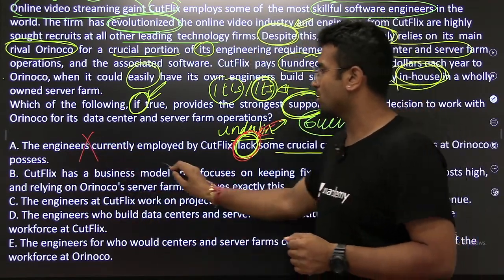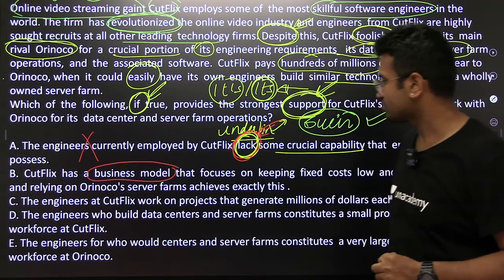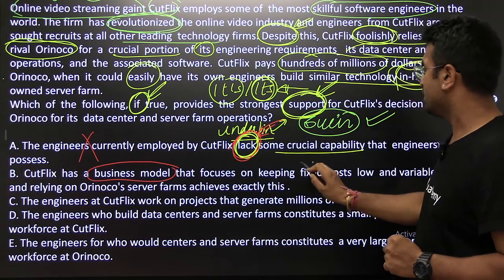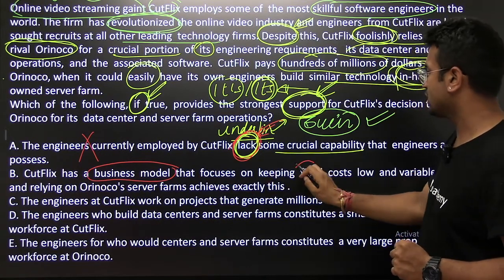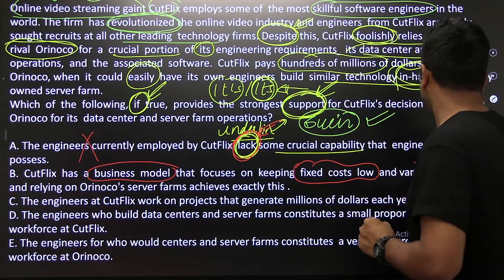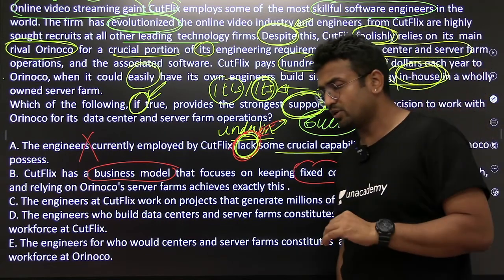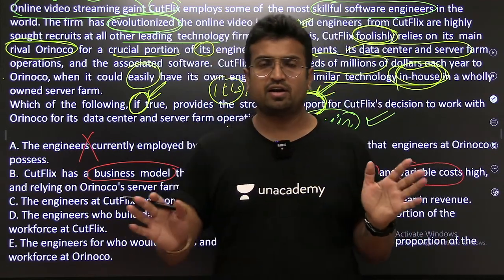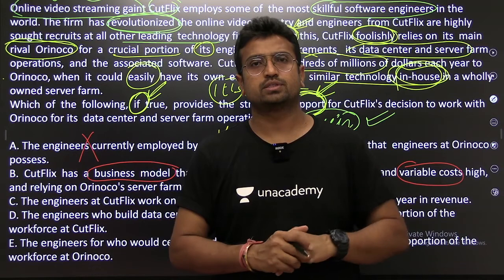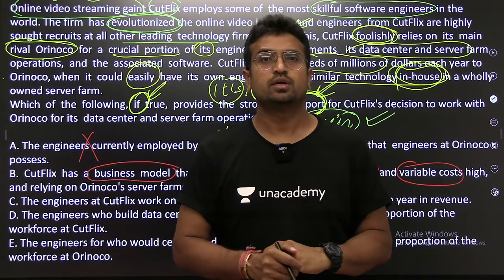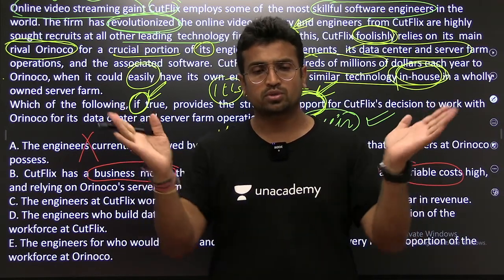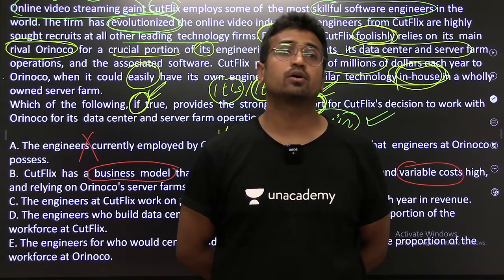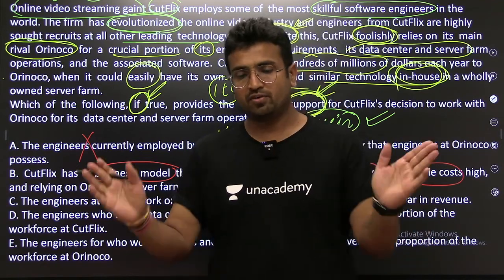Cutflix has a business model. Okay, what kind? To focus on keeping fixed cost low and variable cost high. Now we need to understand what the fixed cost is. Let us suppose I have 100 employees and I have fired 80 employees, and now I have only 20 employees. This is what you call going into skeleton mode. Why? Because of tough times. I went to skeleton mode.